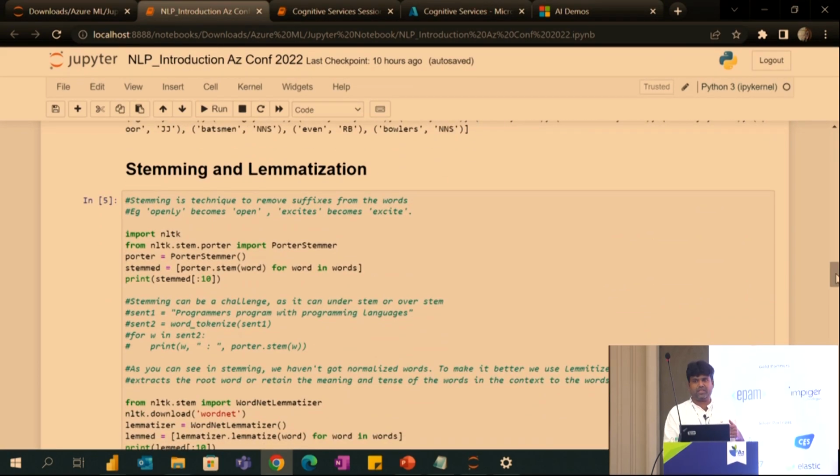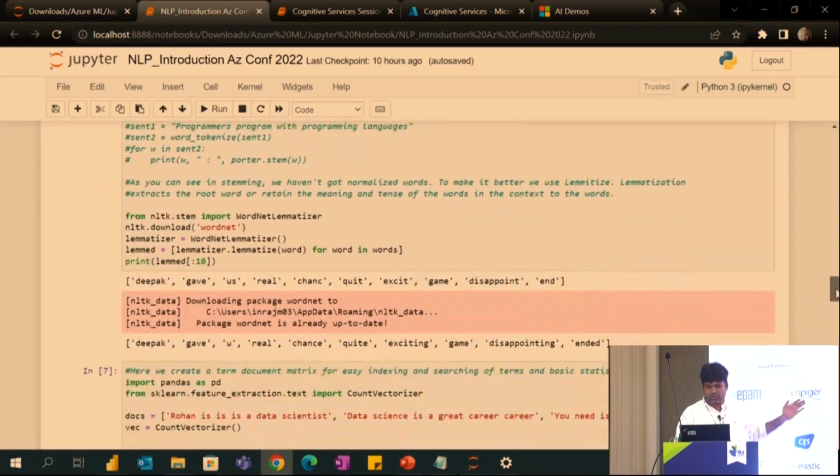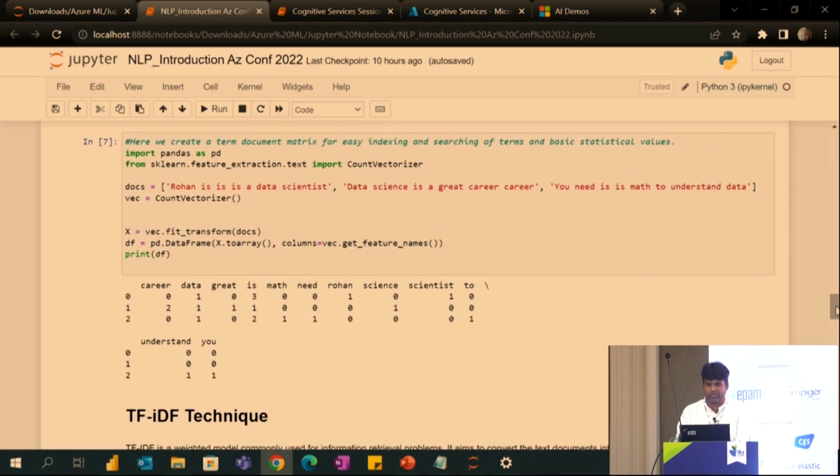For example, without cognitive services, I have to do all this. So you have to be good in NLTK and probably any one of the programming languages. You have to do all these steps. Once you complete all this, you will get the values. For example, in the text, carrier is mentioned twice in the first comment, and data is mentioned in each and every comment.